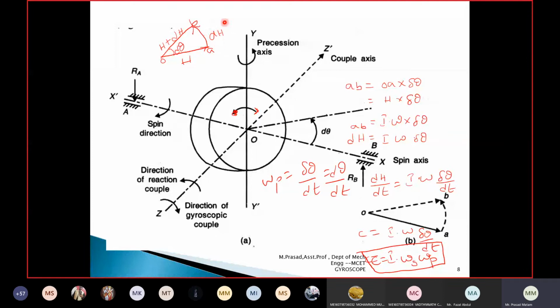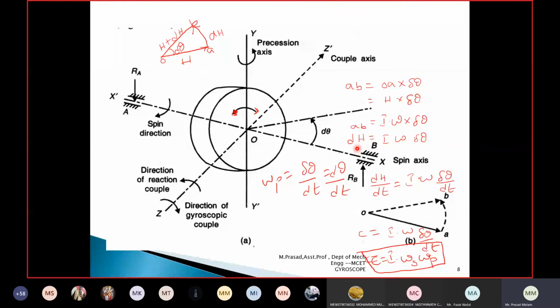Now I want to find the change in angular momentum dh. dh is represented by the vector AB. How do I get AB? AB is OA multiplied by the change in angle del theta. OA is the initial angular momentum h, so it is h into the change in angle d theta. I have written here AB is equal to I omega del theta. AB is nothing but the change in angular momentum dh, which equals I omega into del theta.